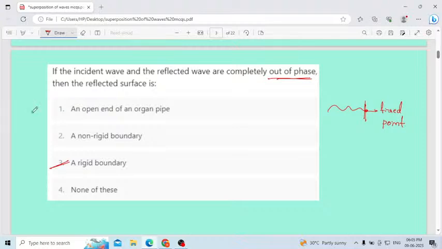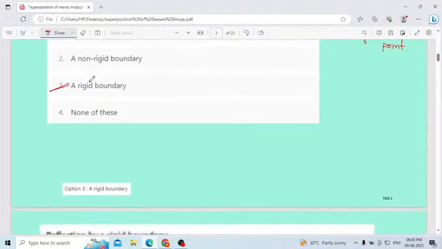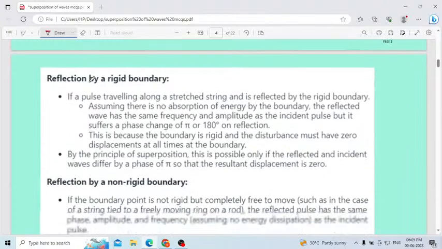Okay. If the incident wave and reflected wave are completely out of phase, then the reflecting surface will be a rigid boundary. That one you have to remember. Once again I will revise what is meant by reflection, and how it happens in a rigid boundary and also a non-rigid boundary. Everything I explained in detail, but a quick recap.